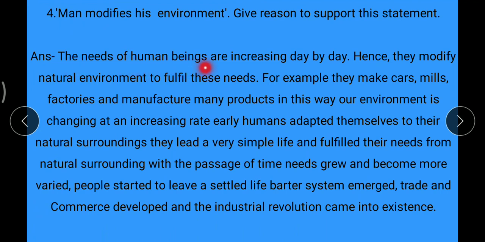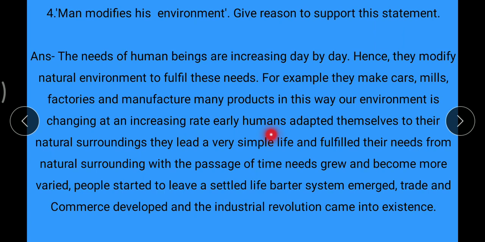The needs of human beings are increasing day by day, hence they modify natural surroundings to fulfill these needs. For example, they make cars, mills, factories and manufacture many products. In this way, our environment is changing at an increasing rate.